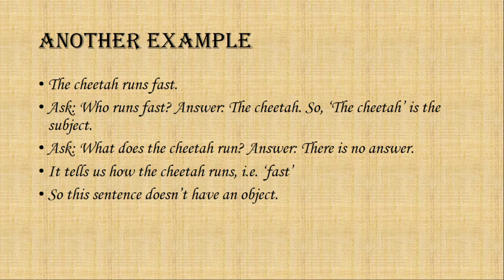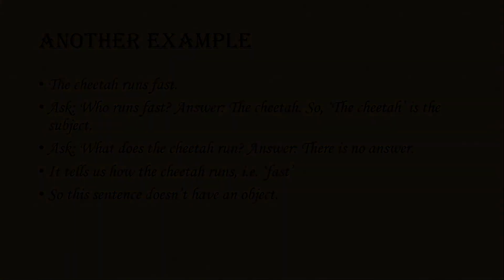To find the object, we ask the question, what does the cheetah run? And to this question, there is no answer. The sentence shows us how the cheetah runs. The cheetah runs fast. But it doesn't tell us what the cheetah runs. So this sentence also doesn't have an object. Here, fast is an adverb.